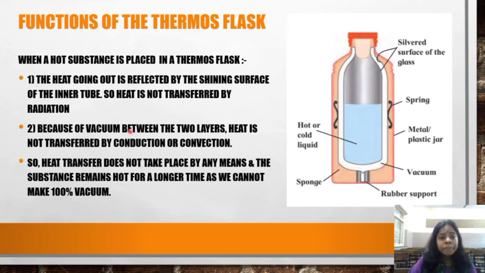That is why the heat transfer by conduction or convection does not take place because of the vacuum. So, children, heat energy is not transferred by radiation. It is not transferred by conduction or convection. Heat is not transferred by any of the three ways. That is why the substances remain hot in the thermos flask.